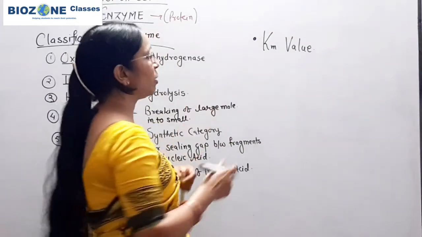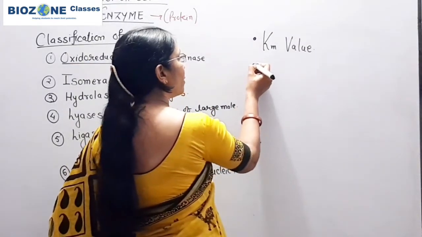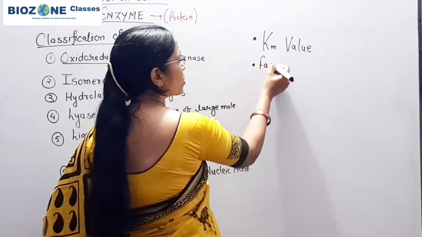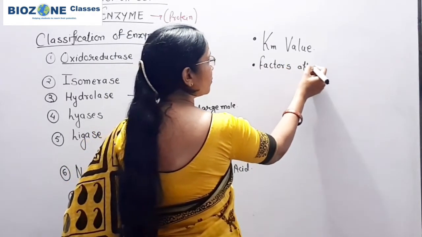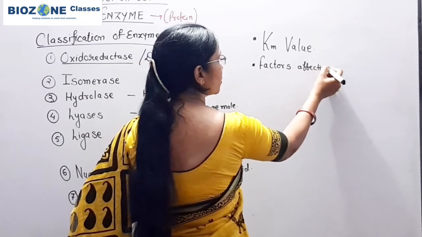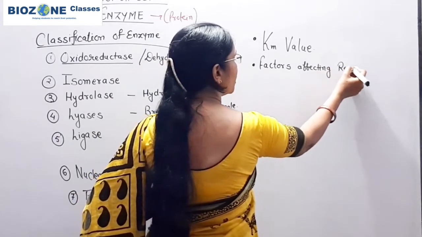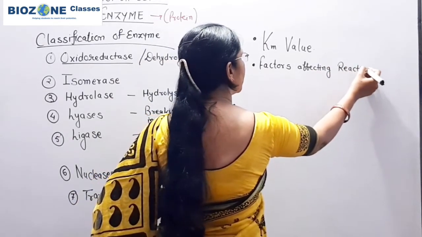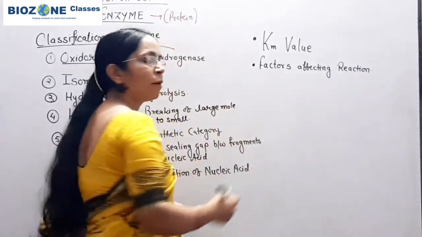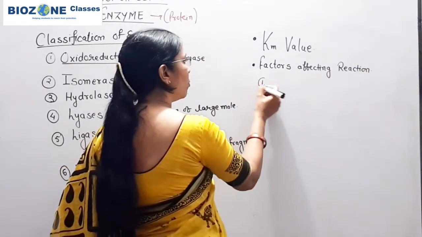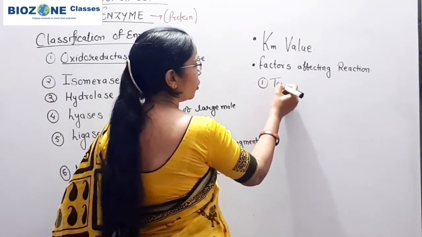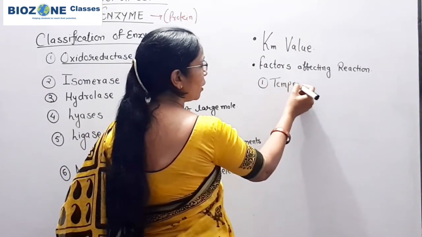And when we study about the Km value, at that time we also study about the factors affecting enzyme catalyzed reaction. When we study about the factors affecting enzyme catalyzed reaction, the most important factor, you remember, is temperature.